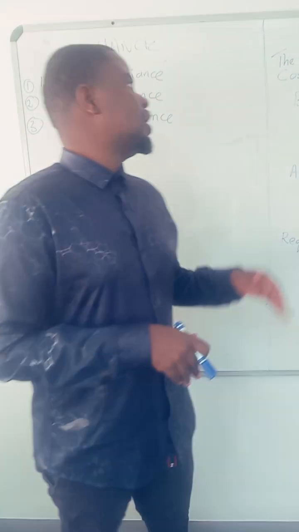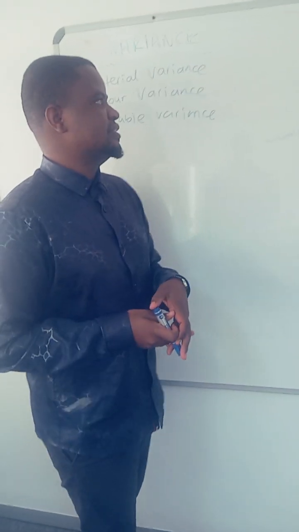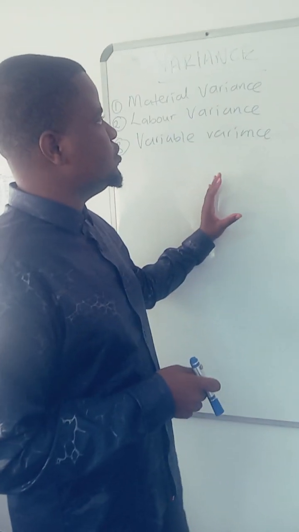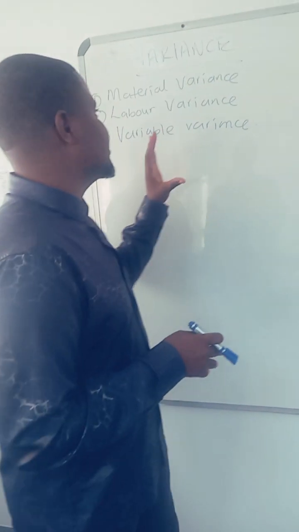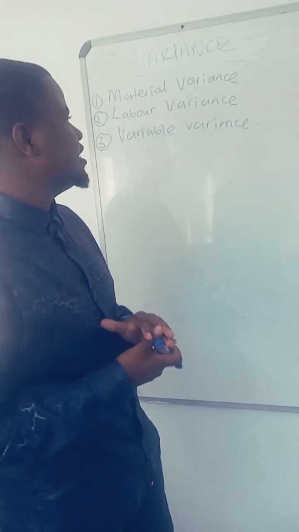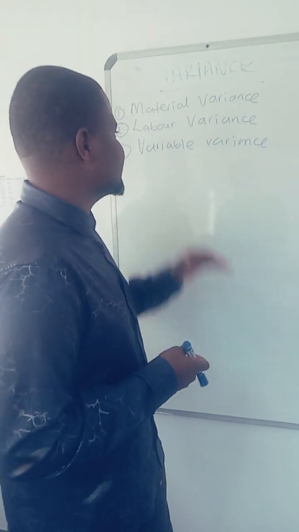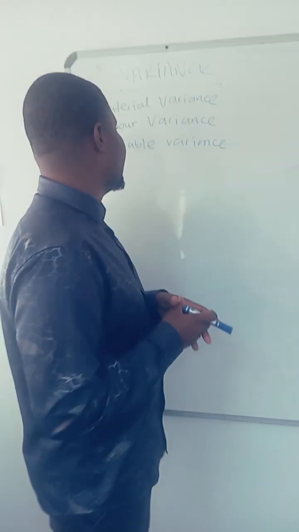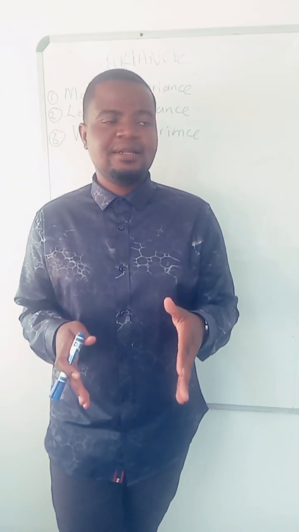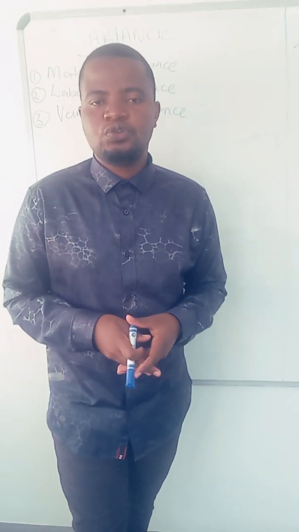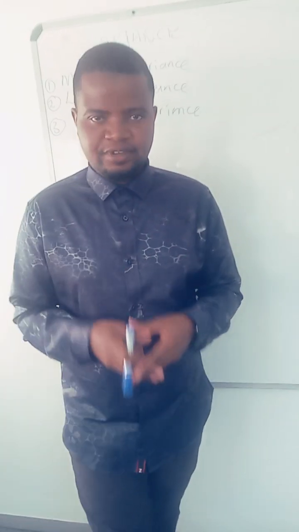Right. So variances. In this video, the only variances that I'm going to do are these three: material price variance, labor variance, and variable overhead variance. So these are the three variances that I'm going to do in this video.